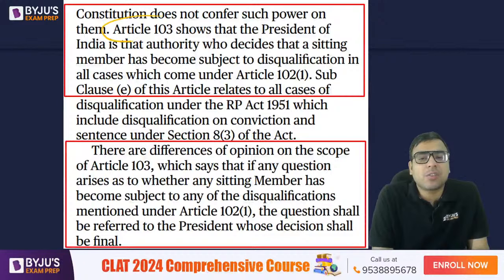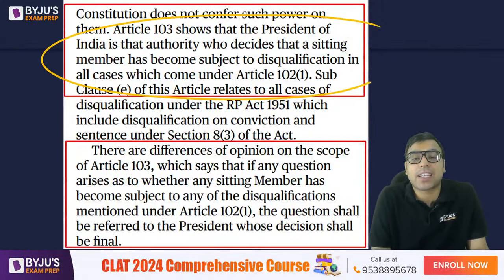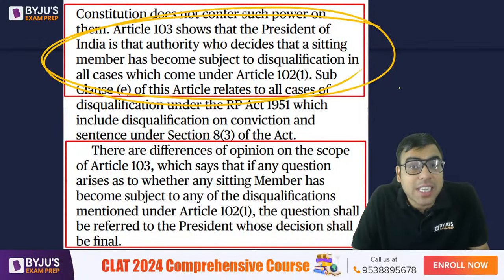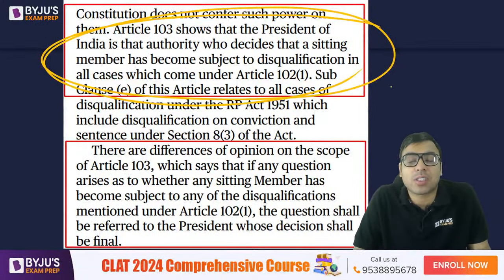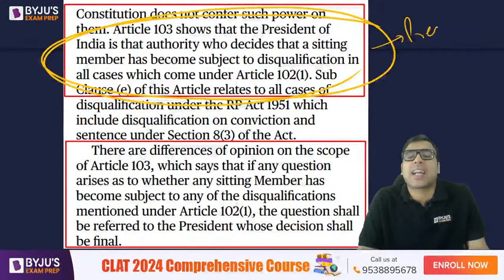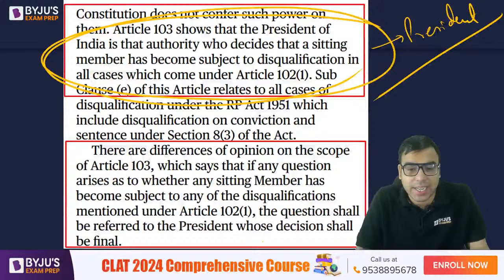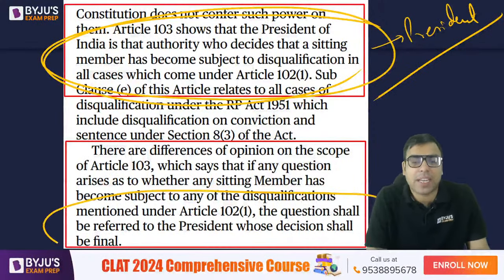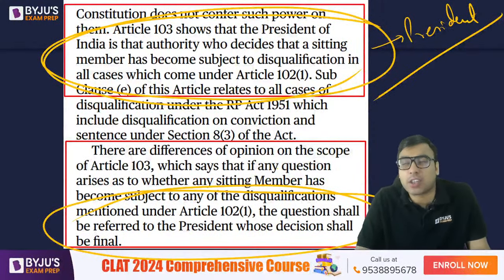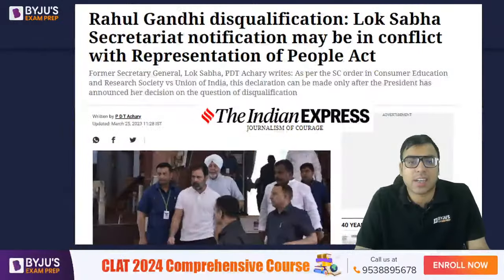Now, Article 102(3) shows that the President of India is the authority who decides whether a sitting member is subject to disqualification. So he's saying that instead of the Lok Sabha Speaker or Lok Sabha Secretary General, it should have been done by the President. That is what the author is writing. Is it clear? He is giving a lot of arguments that it should have been the President who disqualified him instead of the Secretary General of Lok Sabha.